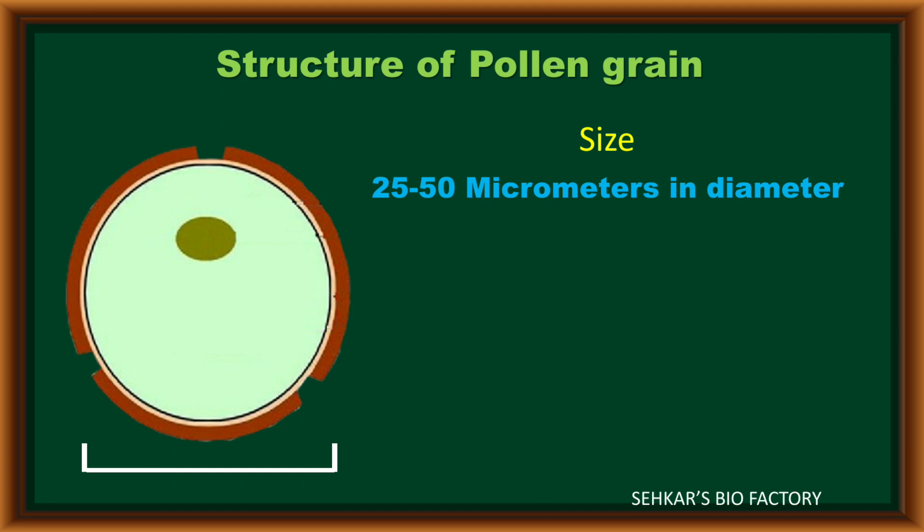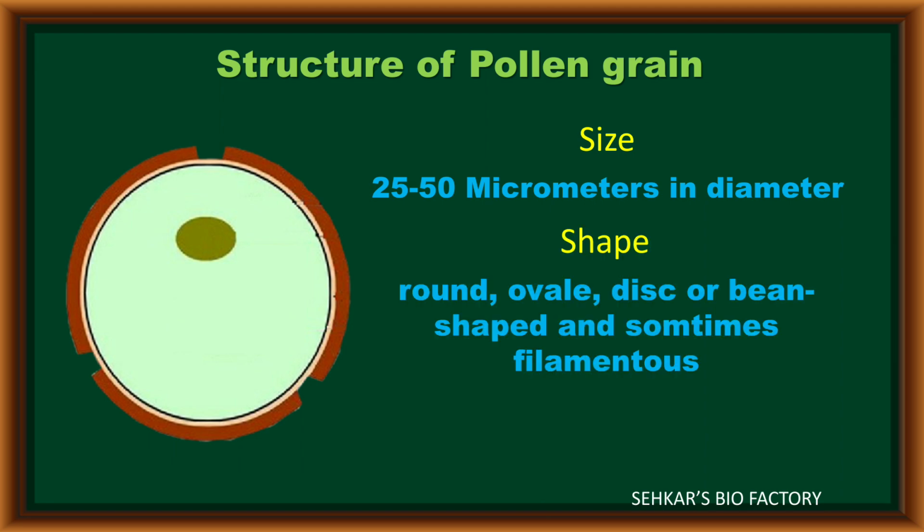The pollen grain has a size of approximately 20 to 50 micrometers in diameter. Coming to its shapes, the pollen grains are either round, oval, disc or bean in shape. Sometimes they are in elongated filamentous shape.